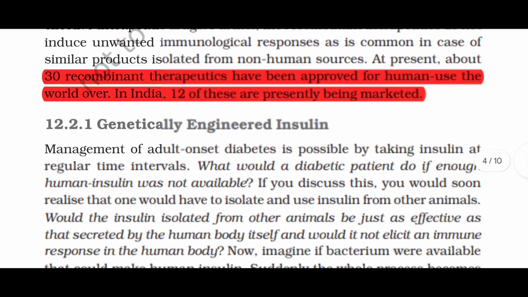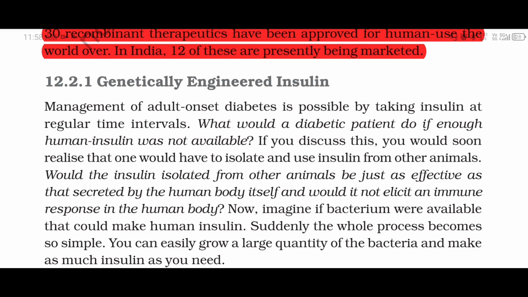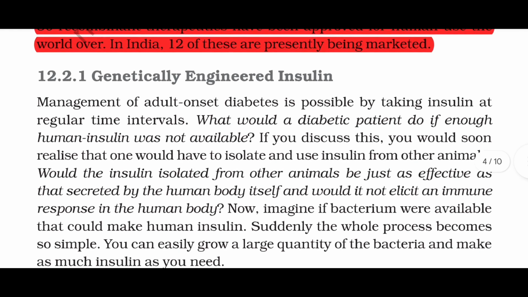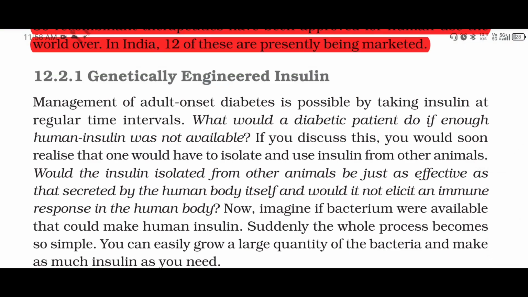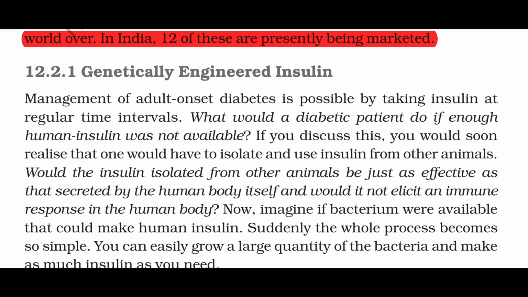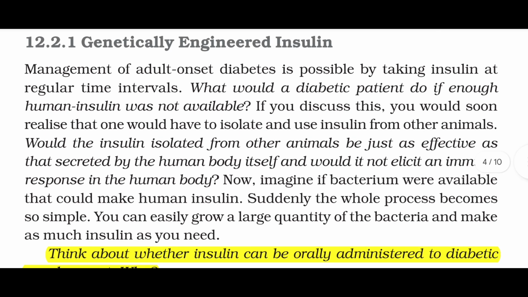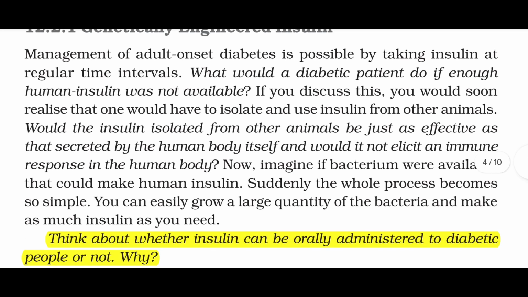12.2.1 Genetically engineered insulin. Management of adult onset diabetes is possible by taking insulin at regular time intervals. What would a diabetic patient do if human insulin was not available? If you discuss this, you would soon realize that one would have to isolate and use insulin from other animals. Would the insulin isolated from other animals be just as effective as that secreted by the human body itself? And would it not elicit an immune response in the human body?